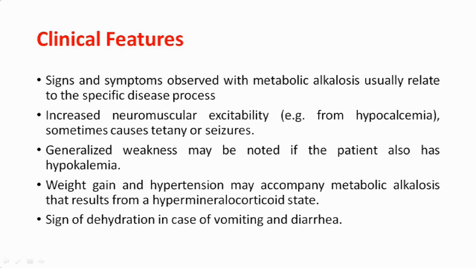Whenever there is metabolic alkalosis, there is activation of the RAS system, because metabolic alkalosis mainly occurs due to volume contraction like diarrhea, vomiting, dehydration. So blood volume is decreased, the RAS system is activated, and aldosterone causes more bicarb absorption, and that is how there is alkalosis. There may be hypertension because of more aldosterone and angiotensin. Signs of dehydration in case of vomiting and diarrhea may be present.